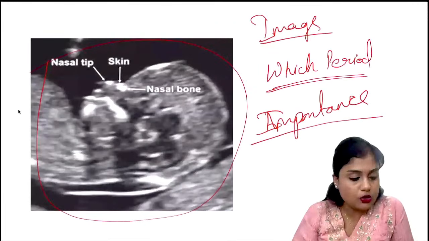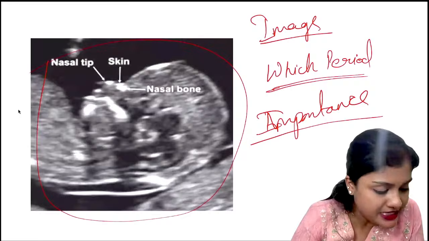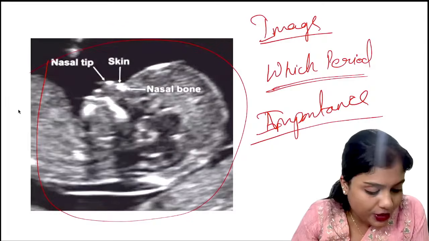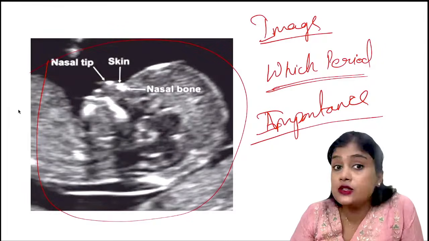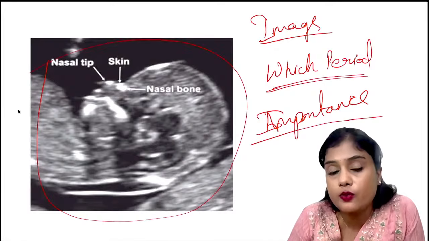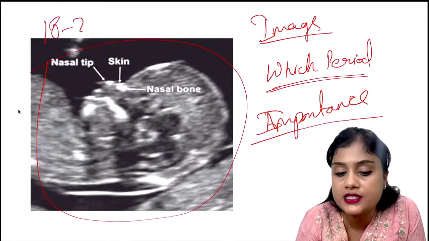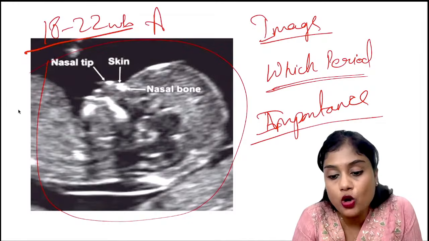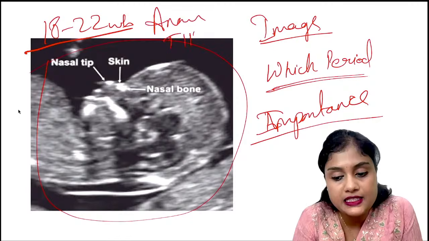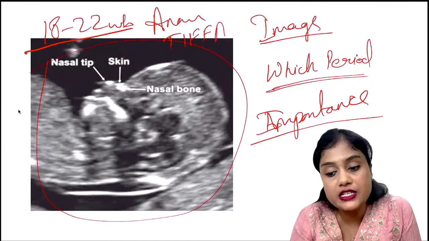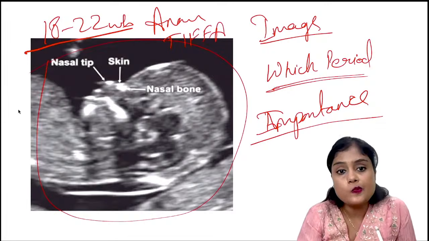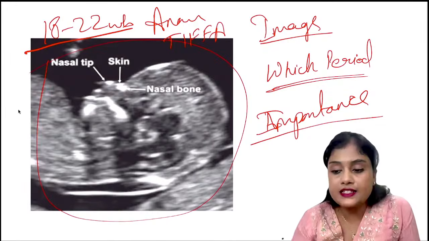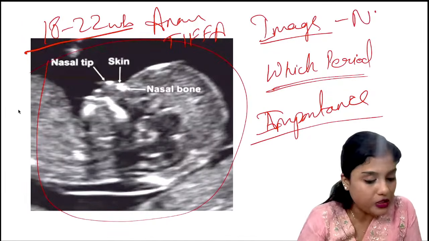So now let us go back to the scan. Yes, the image says it is an NT scan. Yes, Dr. Taran, you're correct. But how could you write 18 to 22 weeks? What scan do we do between 18 to 22 weeks? This is an anomaly scan, or you can say TIFFA scan, targeted imaging for fetal anomalies, isn't it? So the correct answer here is NT, as I've got from many of your students.